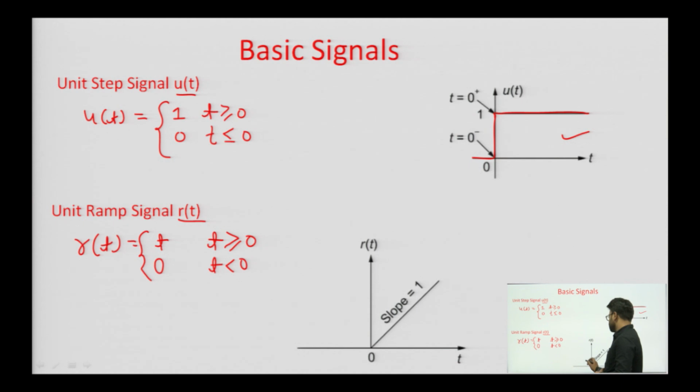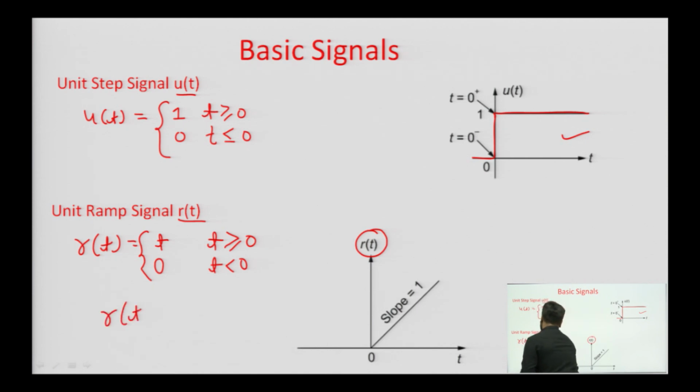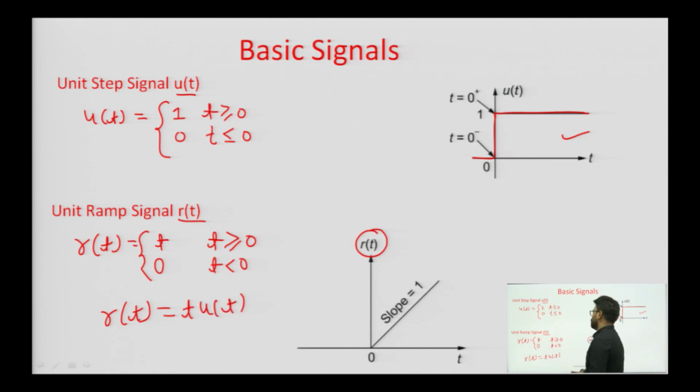We can see it graphically, and it can also be written as r of t equals t into u of t.